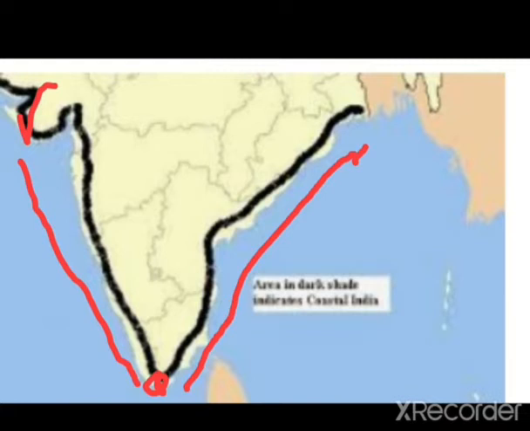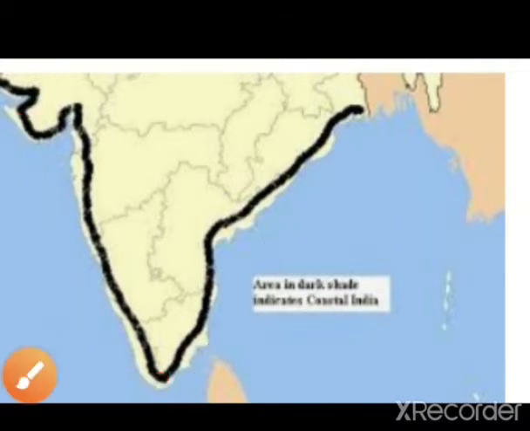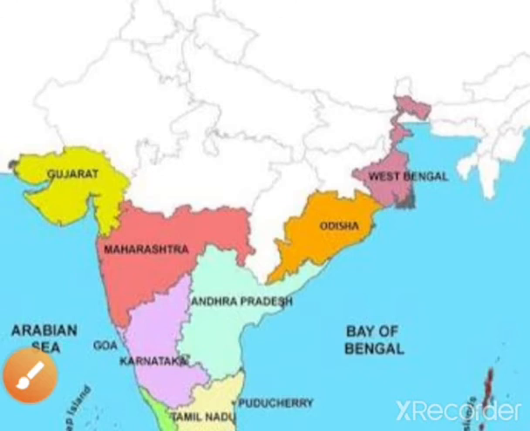The coastline which is on the east of India is known as the Eastern Coastal Plain, and the coastline which is on the west side of India is known as Western Coastal Plain. Let's discuss about the Eastern Coastal Plain.